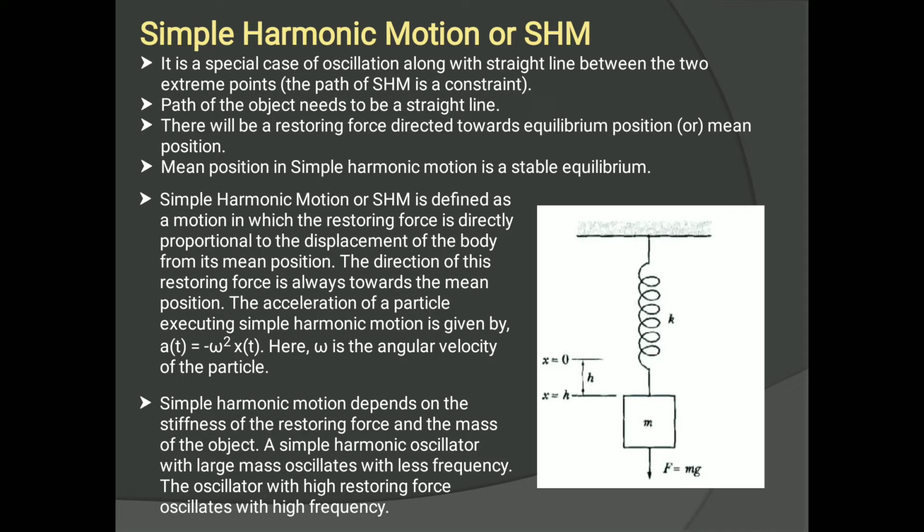So the maximum displacement of vibration which that particle is performing, that displacement is called as amplitude, while the time required for completing one vibration, that is called as time period. Okay, and what is frequency? The number of vibrations per unit time, that is frequency of vibration. And time period is reciprocal of frequency.